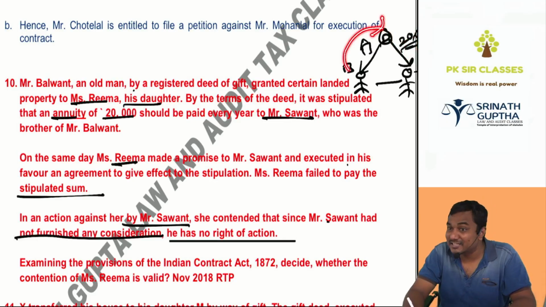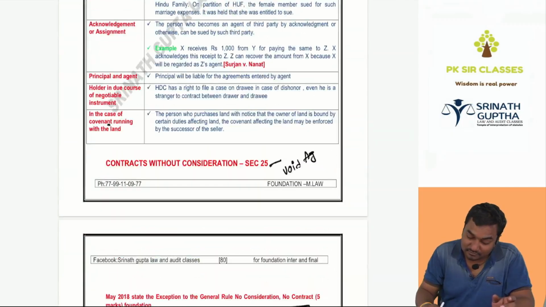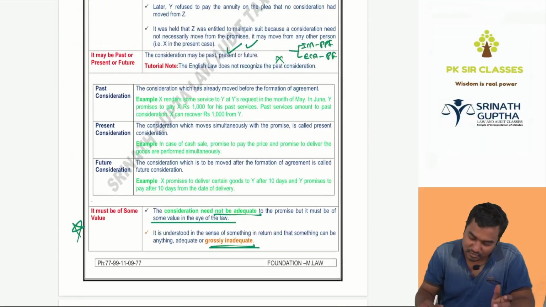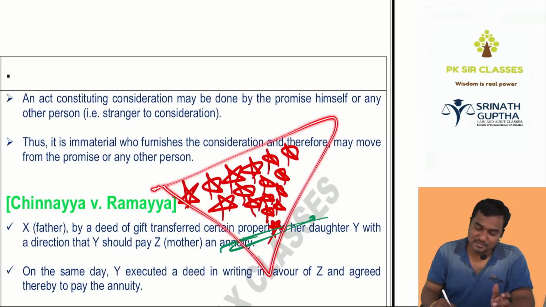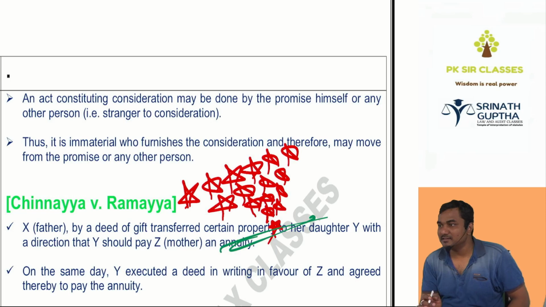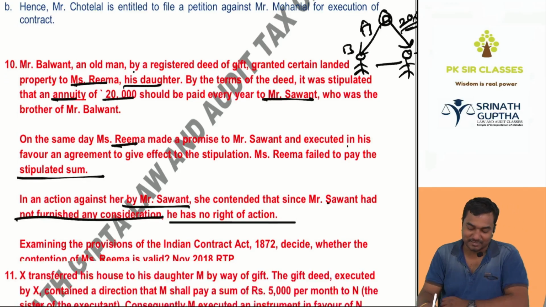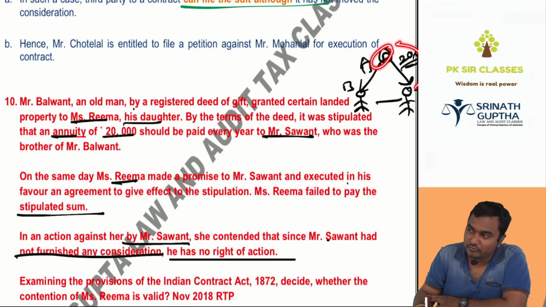Then Chinnaya versus Ramaya. Same case. How many stars I kept for Chinnaya versus Ramaya? So many stars. Star, superstar, star, megastar. It comes in the exam, that's what I want, beta. So will this brother win the case? Yes, because for the daughter, consideration is not moving from Savant, it is moving from Balwant.